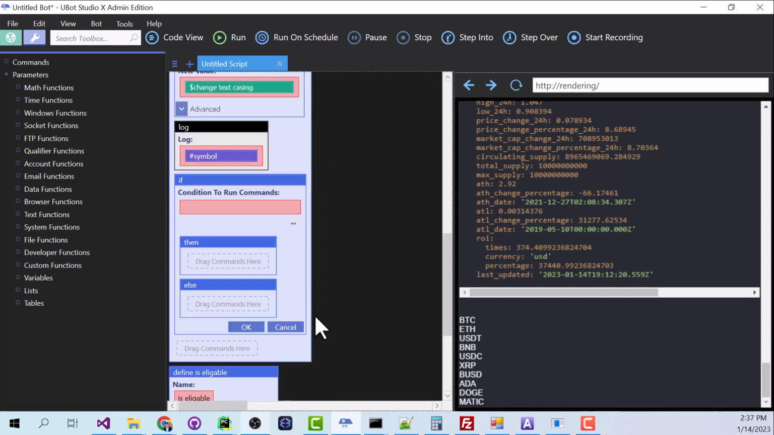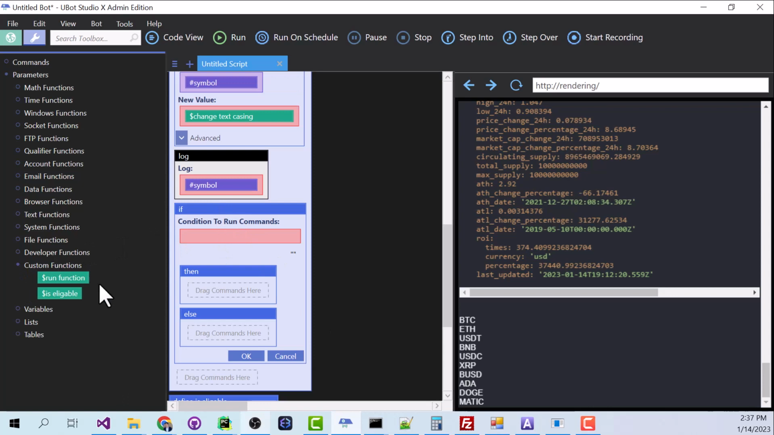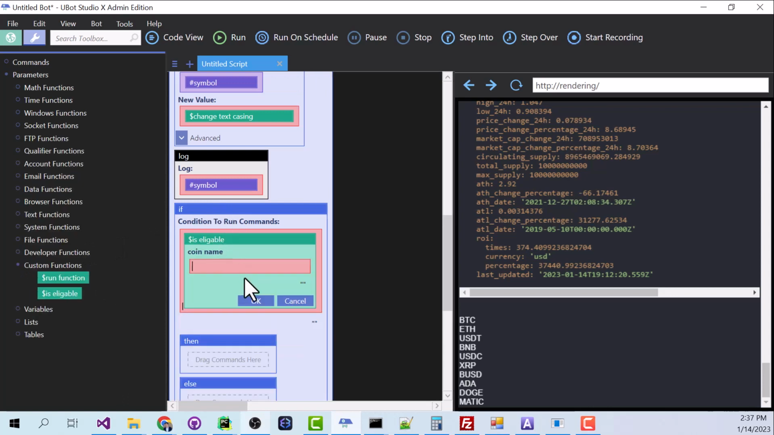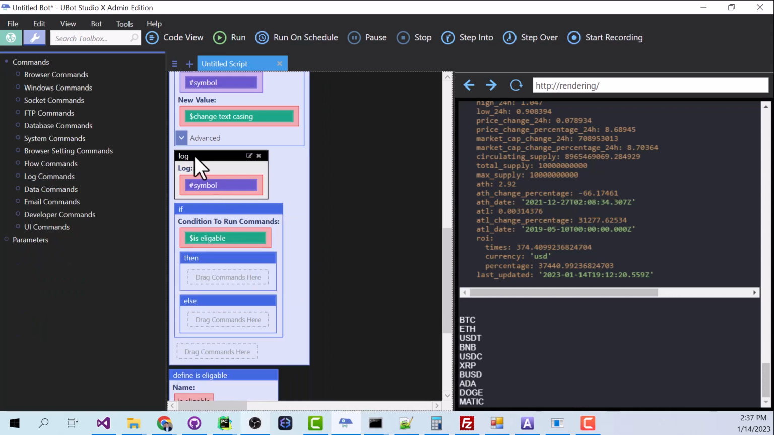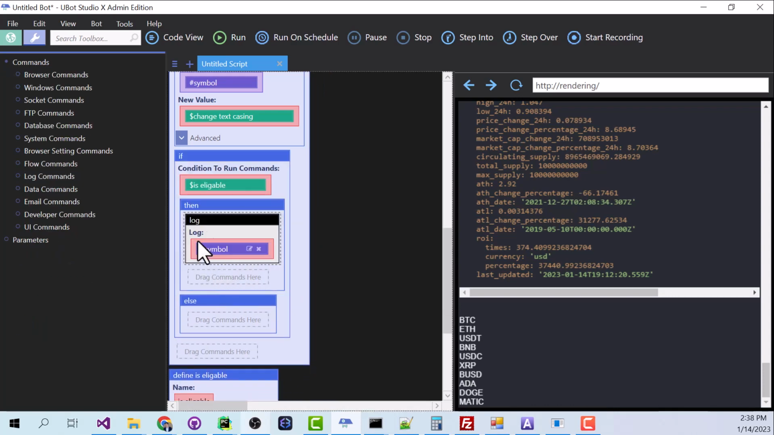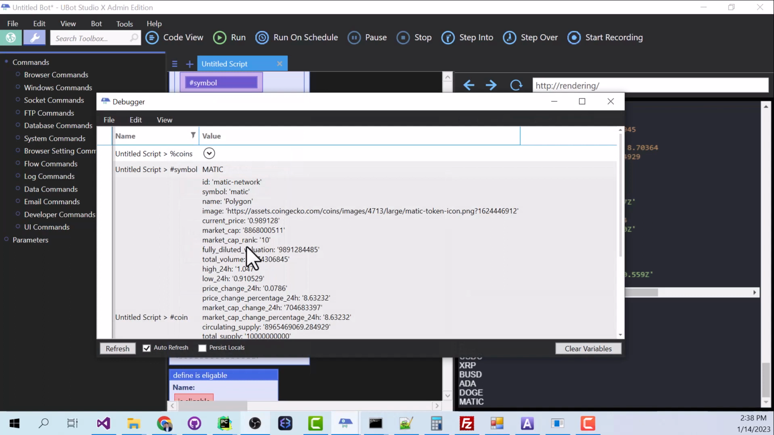Hit OK. So now we can come up here and just say is eligible, and then we're going to pass it that symbol variable we created. Hit OK. And now let's drag this log symbol here into our then. And real quick, I'm going to jump to the debugger and clear the variables.